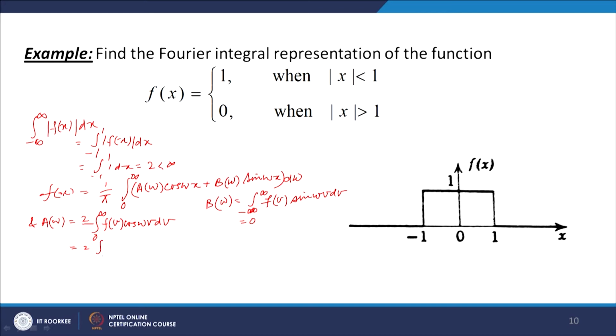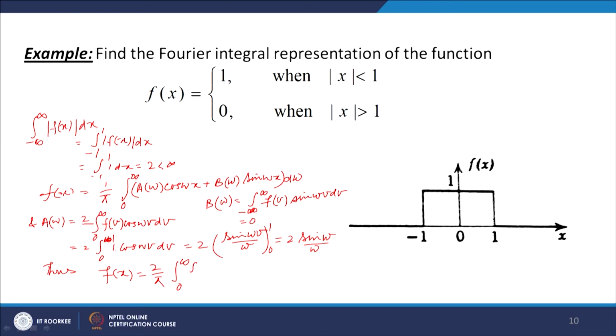So, this is 2 times the integral from 0 to 1 of 1 times cos omega b db, and we get it as 2 times sin omega b over omega, evaluated from 0 to 1, which is 2 times sin omega over omega.